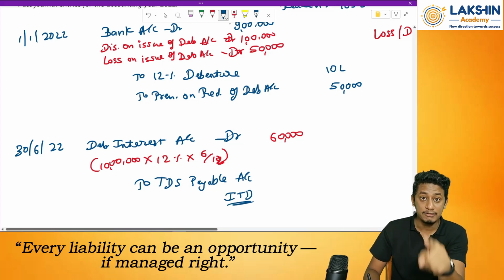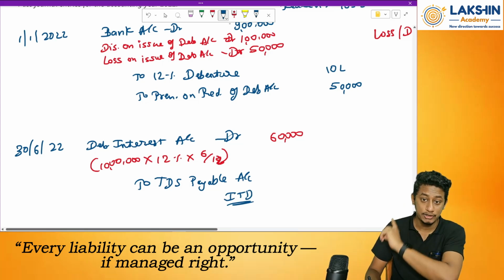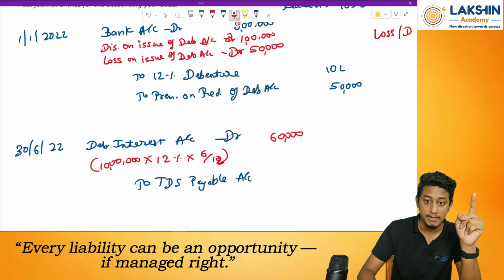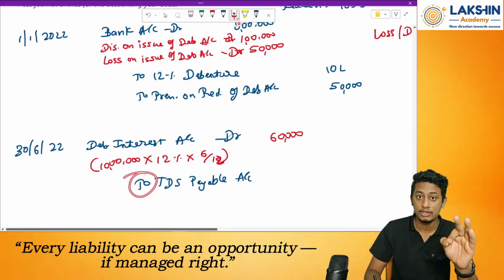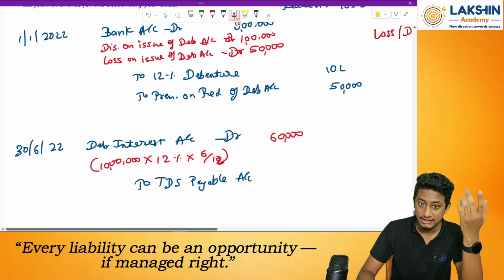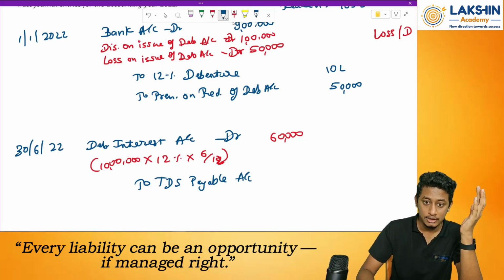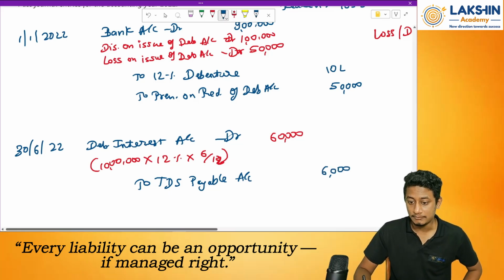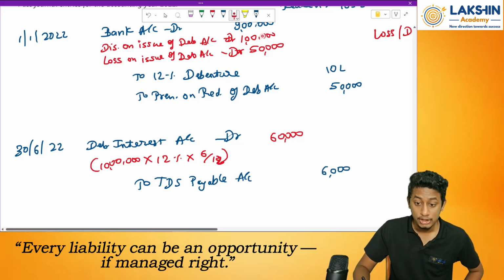Because of that, it will be my liability. Until I pay it to the income tax department, it will be my liability. So that liability account I am opening by passing it to the credit, because liability increases, we will credit the account. So to TDS payable. How much? 10%, that is 6,000. 10% of what? Total interest payable.